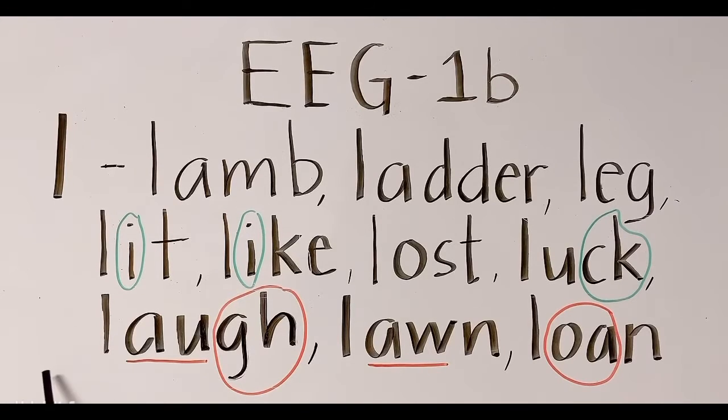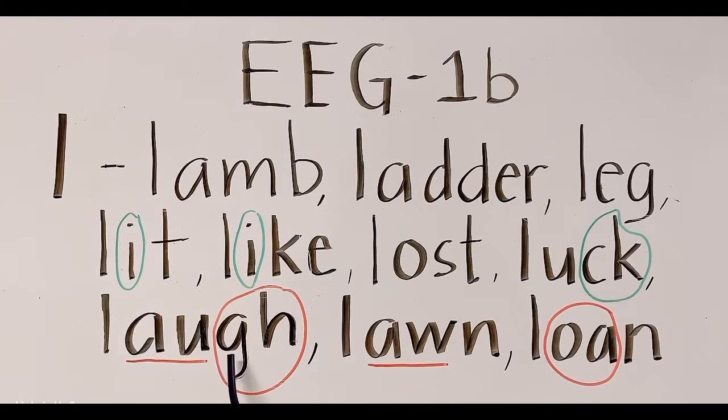Okay, look at the next word, laugh. A and U here are combined, but they have just one sound. Single sound, ah. Laugh.